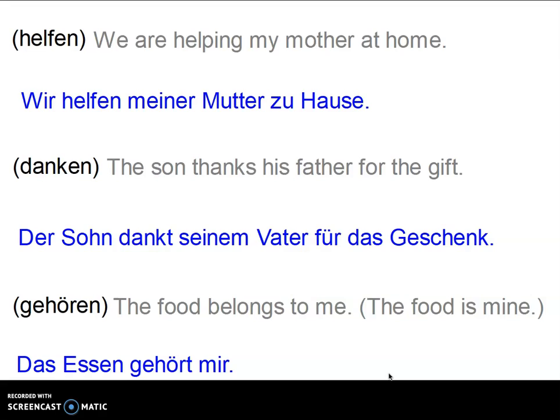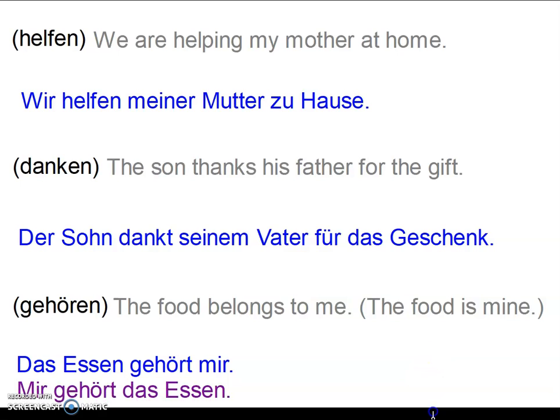Now we could start this off with our dative component if we wanted to do that. How would this look if I started it with the dative part of the sentence? Mir gehört das Essen. And this actually sounds better than das Essen gehört mir. Mir gehört das Essen. And that, again, could be translated to the food belongs to me or the food's mine. So that is a quick overview of dative verbs, how they differ from verbs that can use an indirect object, and how they affect word order in a German sentence.